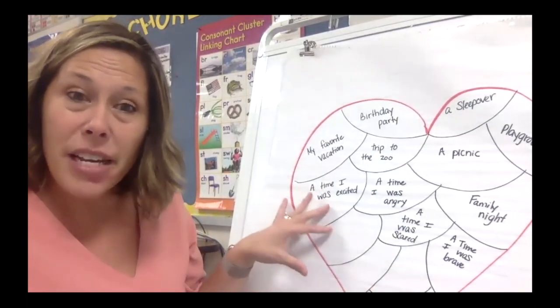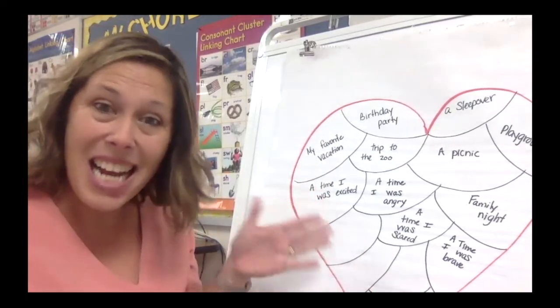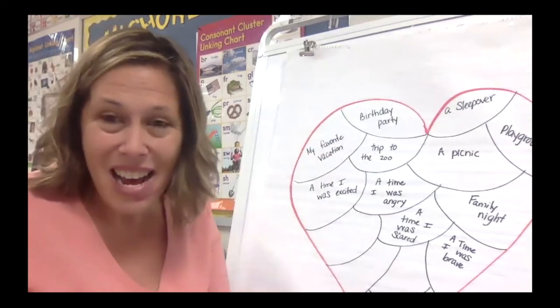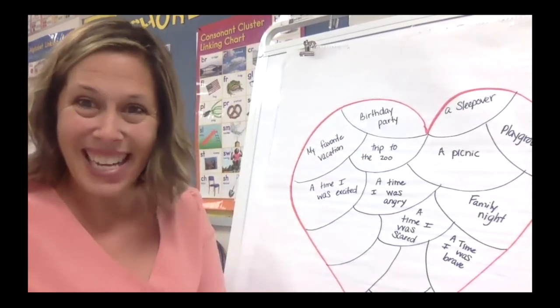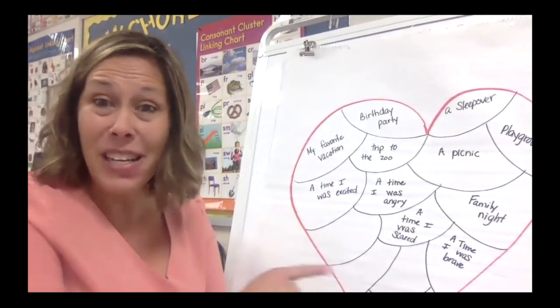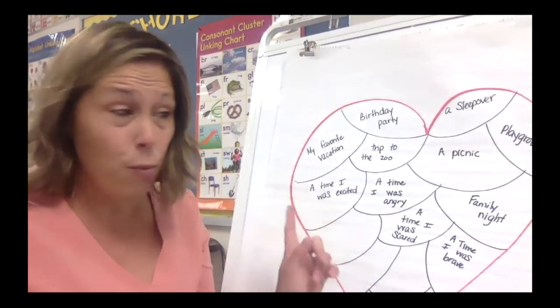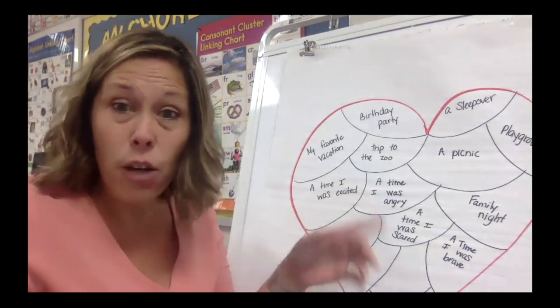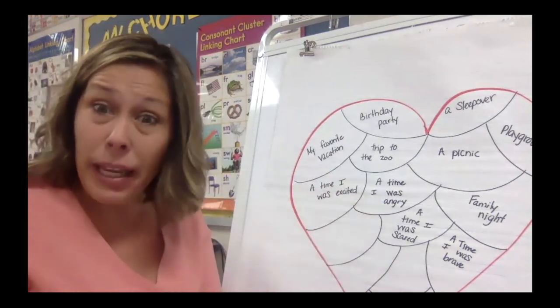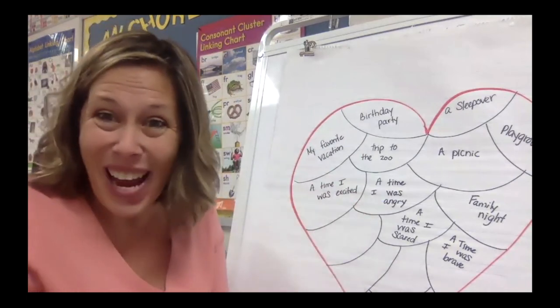But we're going to use these ideas that we brainstormed today to start our plan for our writing in our next lesson. So make sure you put as many feelings as you can think of, and make sure you have a story to go with it. When you write a time I was angry, you've got to have a story that really happened in your life when something made you angry.